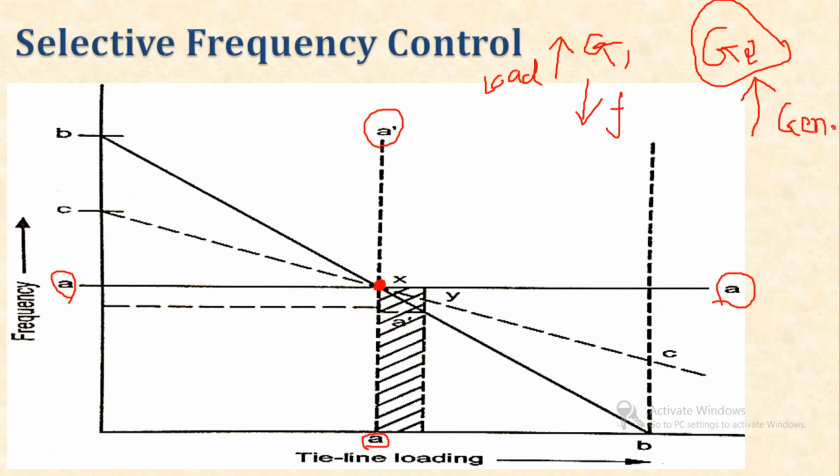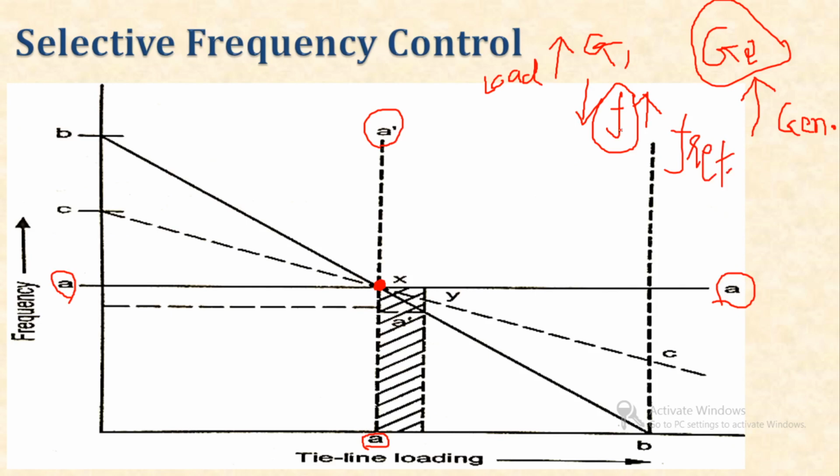So it increases its generation, and due to that the frequency, which earlier went down, will be increased and restored to the fundamental frequency. Clear, it will be restored back to the reference frequency, or we can say the normal frequency.